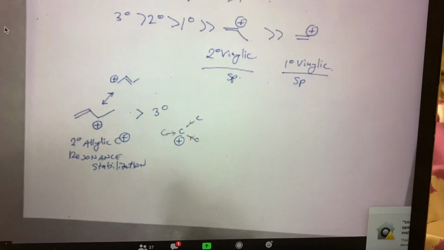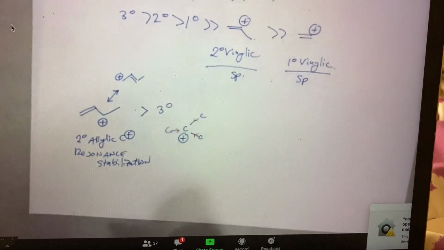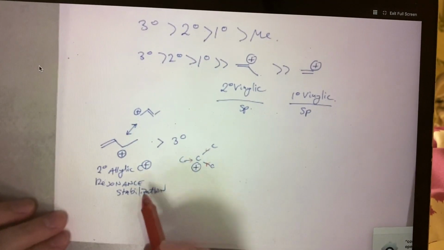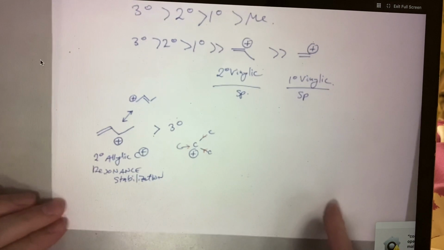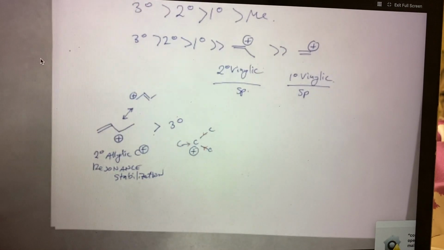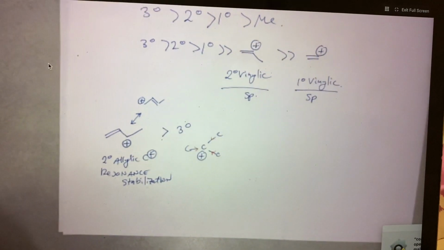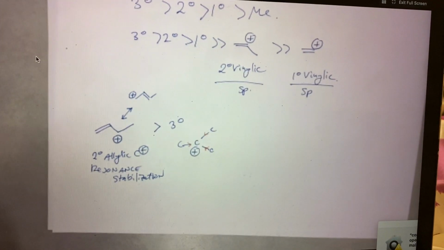Okay, so these become much more stable due to resonance. Okay, and so whenever we have the possibility of resonance, it stabilizes positive charges very easily. That's the key point about this. So allylic carbocations and resonance stabilization, it's an important point to bring to our attention now.